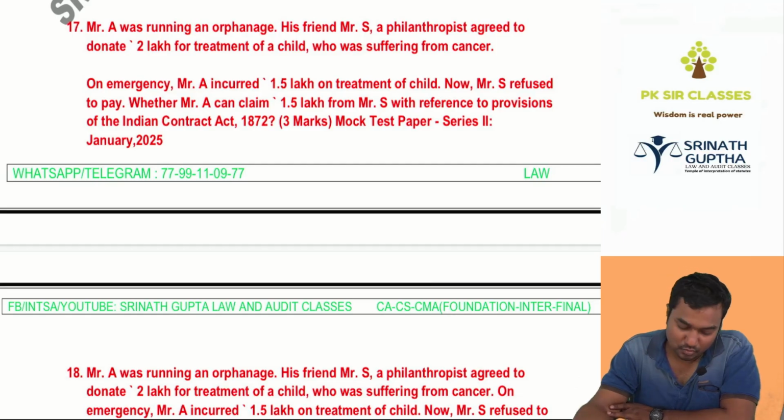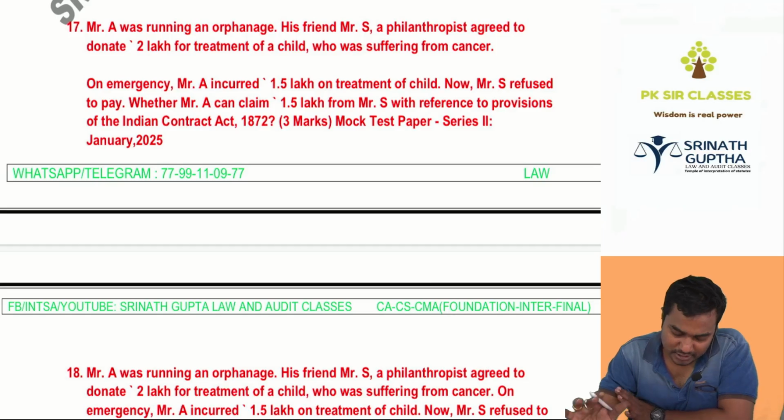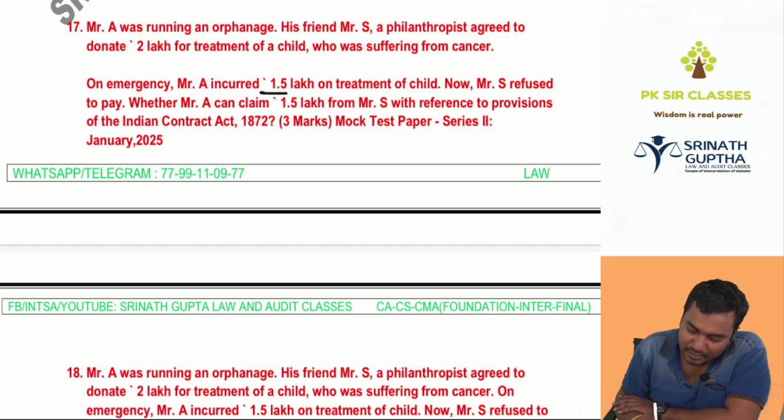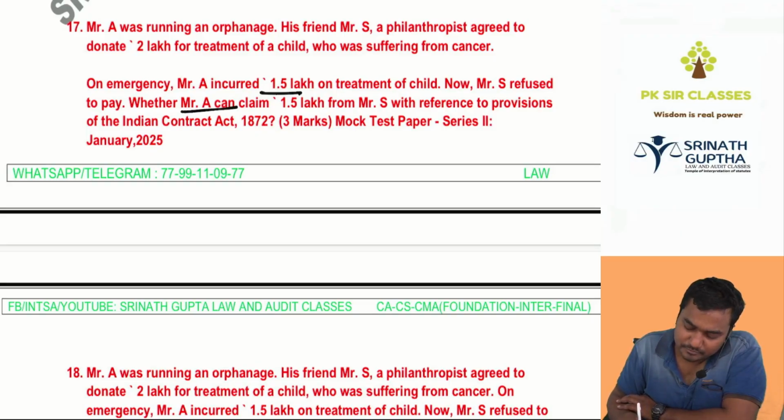So who was running the orphanage? A. Who is A's friend? S. He said, I will make a donation for the cancer treatment of the particular child, 2 lakh rupees. In an emergency, A incurred 1.5 lakhs for treatment of the child. Now S refused to pay the money. Whether A can claim the 1.5 lakh rupees from S, with different provisions of the Indian Contract Act.